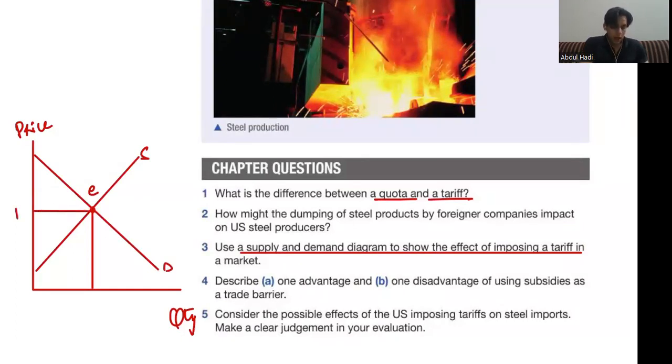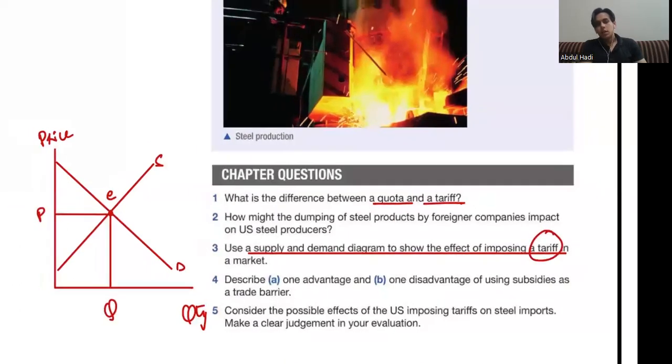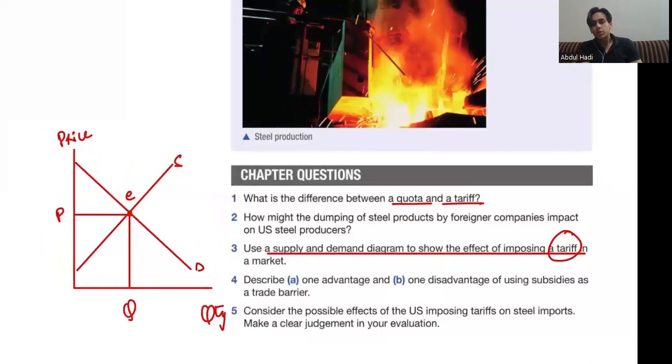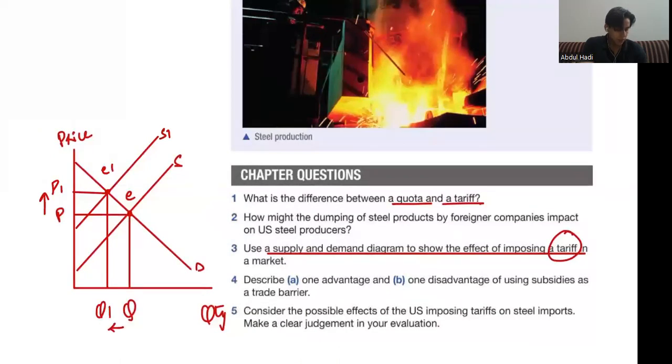Now, if there is a tariff imposed on goods and services, this means that the cost of production is rising. And once the cost of production rises, this means that the supply level will fall in the economy and supply will shift leftwards from S to S1, equilibrium E to E1. There will be a new equilibrium quantity, whereas the equilibrium price level will rise. All right. Equilibrium price will rise and equilibrium quantity will fall. This is how you have to explain this diagram.